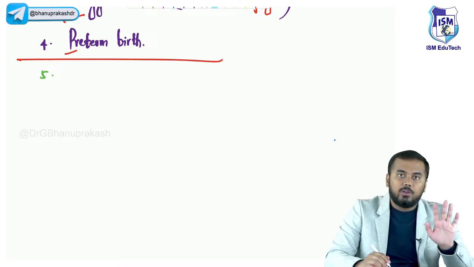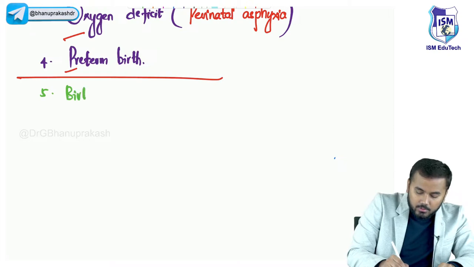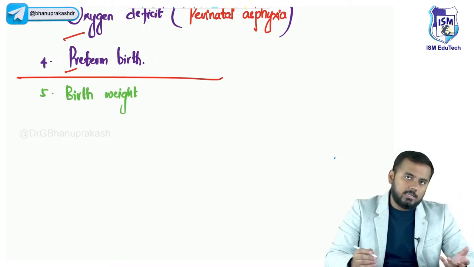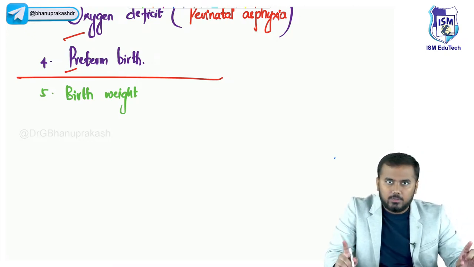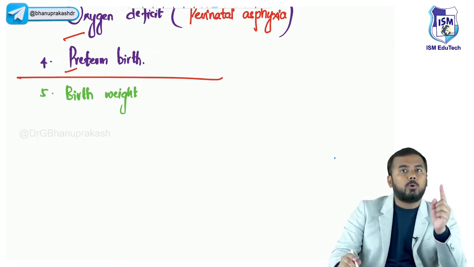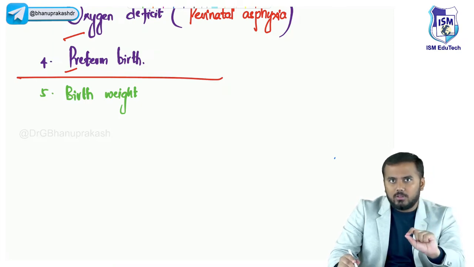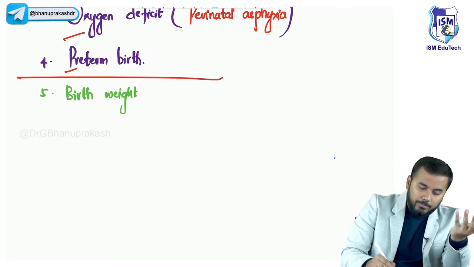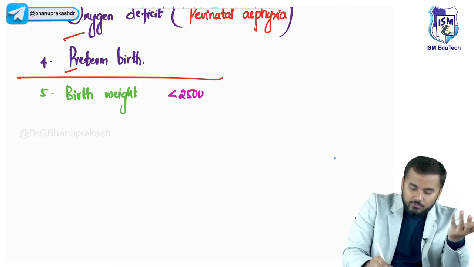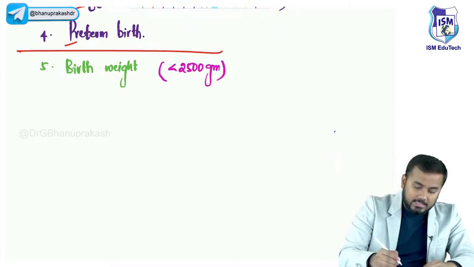Stop. Brain. B stands for birth weight. I told you that the normal average weight of an Indian baby is around 2.5 to 4 kgs. The standard value is 2.9 to 3.9 kgs, but the average value of an Indian baby is 2.5 to 4 kgs. Below 2.5 is called low birth weight. So a birth weight below 2500 grams is low birth weight, and they are at risk of developing cerebral palsy.